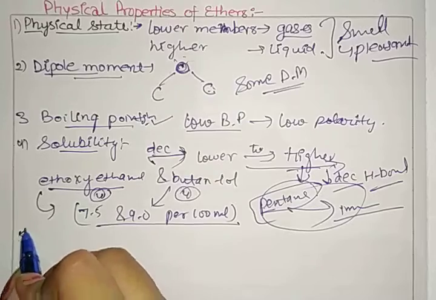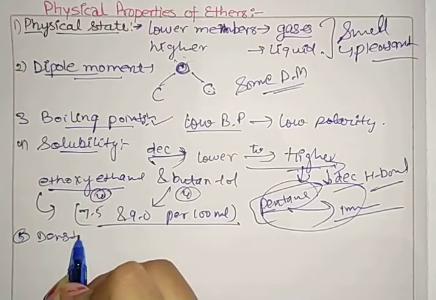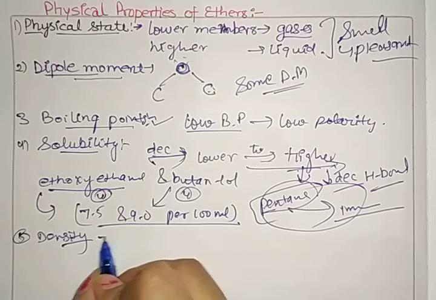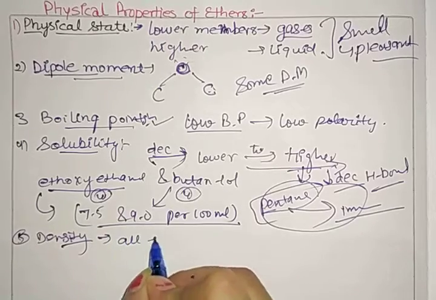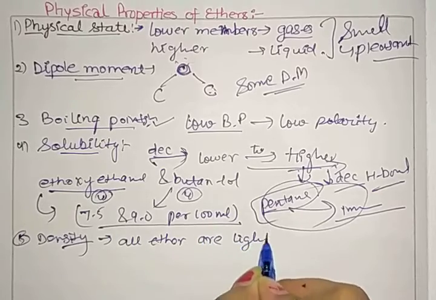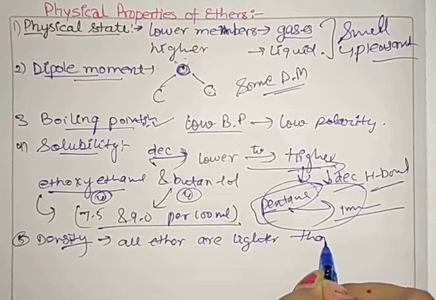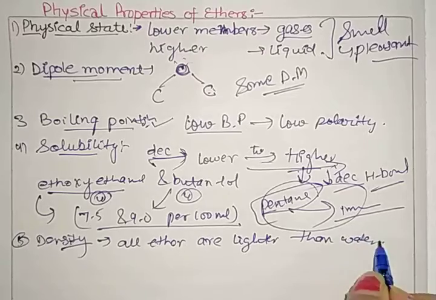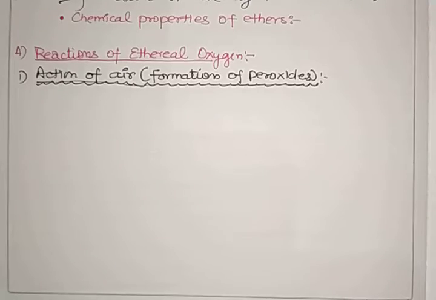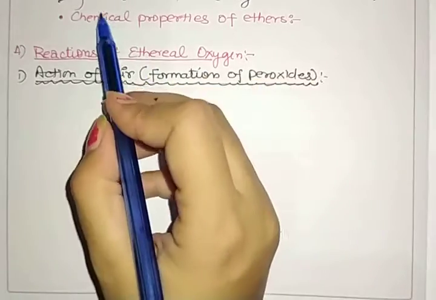Next point we have is density. Remember that all ethers are lighter than water. Clear? So these are some physical properties of ethers. Next topic we have is chemical properties of ethers.